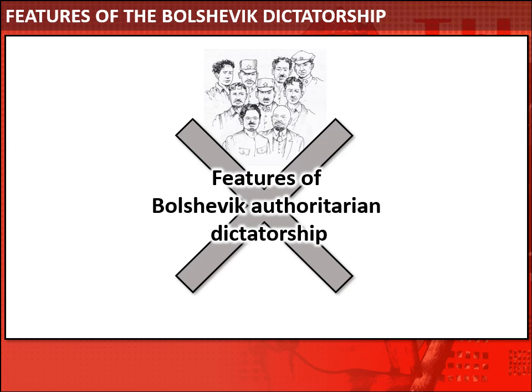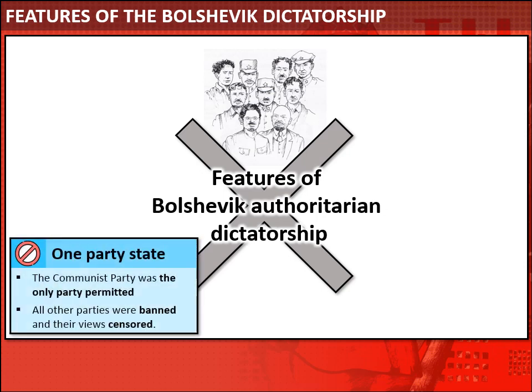So by the time that we finish this topic, we will have seen that the Bolsheviks created an authoritarian dictatorship in Russia. So it's useful for us to define what the key features of that dictatorship were. Firstly, by 1924, the Bolsheviks have established a one-party state in which only the Communist Party, and the Bolsheviks renamed themselves the Communist Party, only the Communist Party was permitted. All other parties are banned and their views are censored.